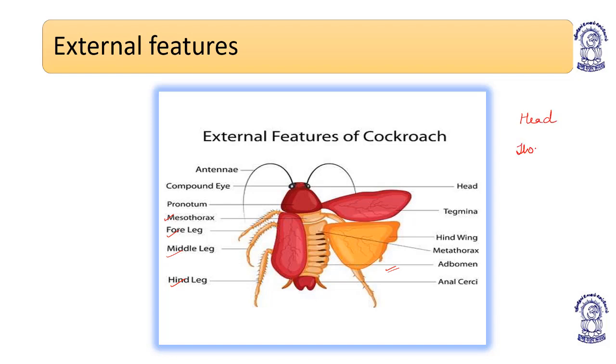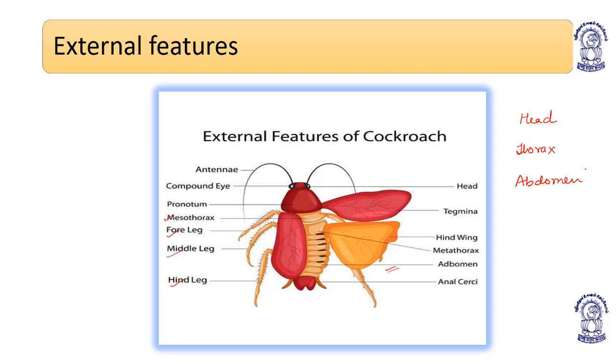Head, thorax and abdomen. If we talk about the body divisions, the body of the cockroach is distinctly divided into head, thorax, and abdomen. Understood? Head, thorax, and abdomen.